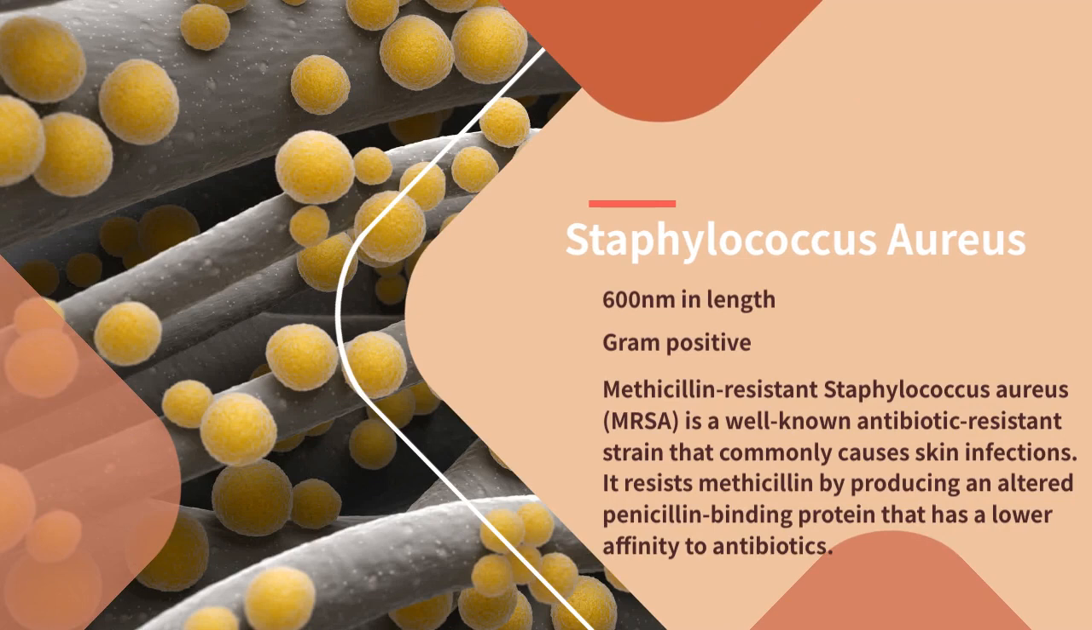Staphylococcus aureus is a 100 nanometer gram-positive bacteria that is known to cause skin infections. It has an identifiable strain called MRSA, methicillin-resistant Staphylococcus aureus, which produces an altered penicillin-binding protein that has a lower affinity to antibiotics than normal.